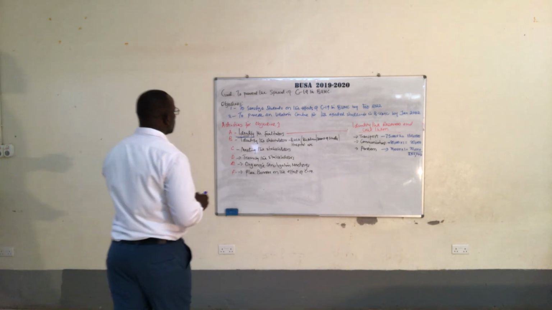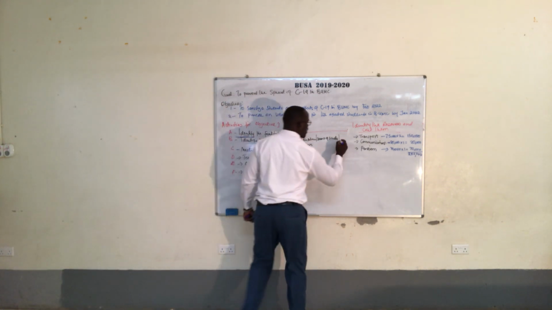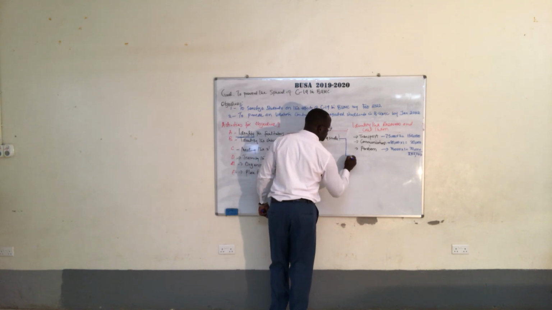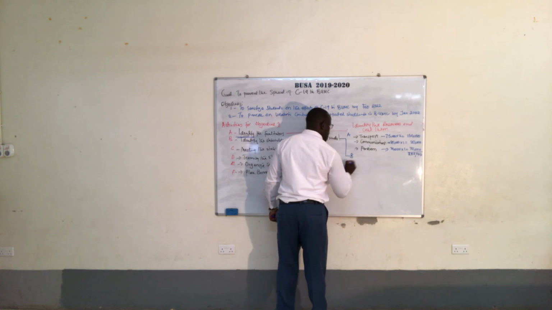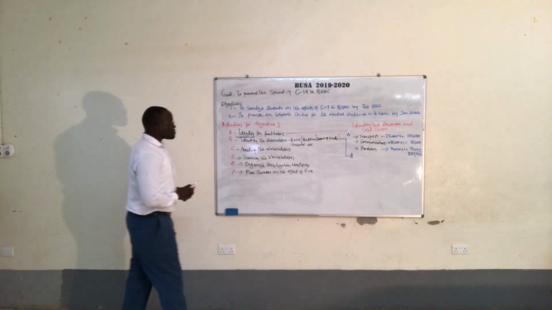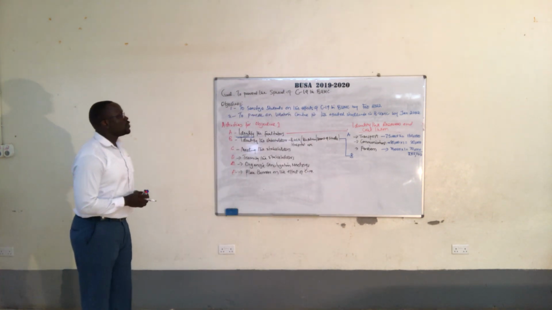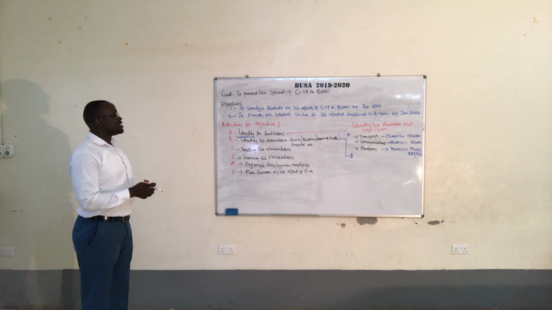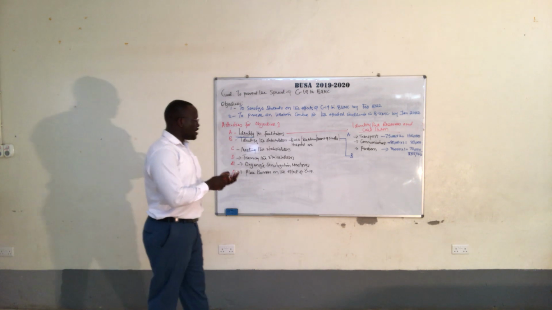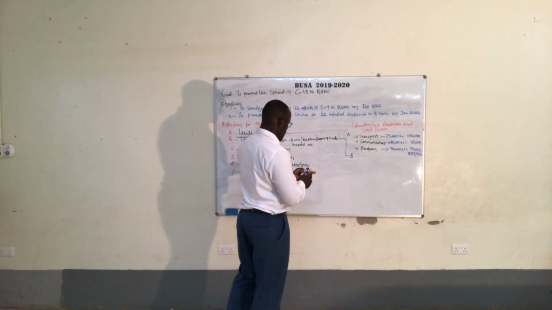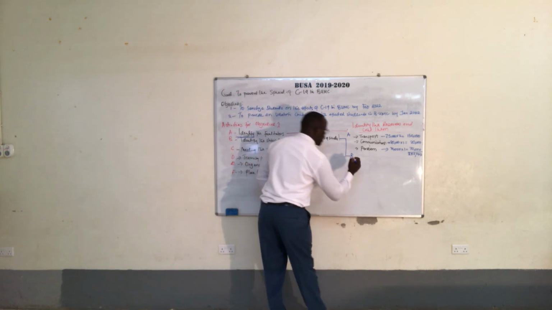Then I come and talk about identifying the stakeholders. This is for activity A. Activity B, you need to identify the stakeholders. How do you identify them? You realize you're not going to do it alone. What I need there in identifying the stakeholders, number 1, let me say, we shall have a meeting.